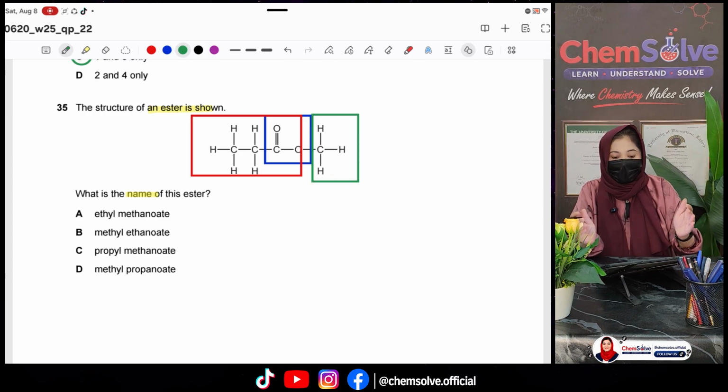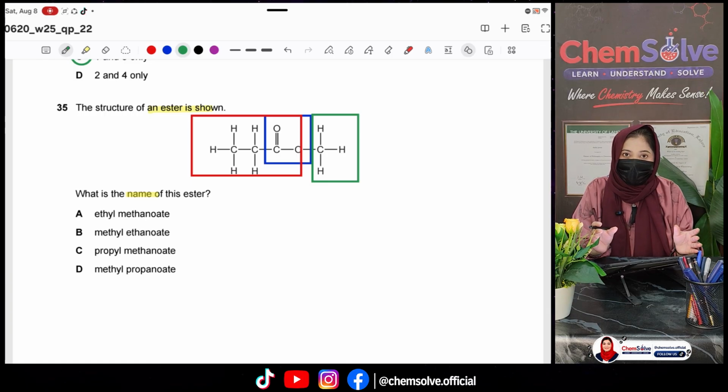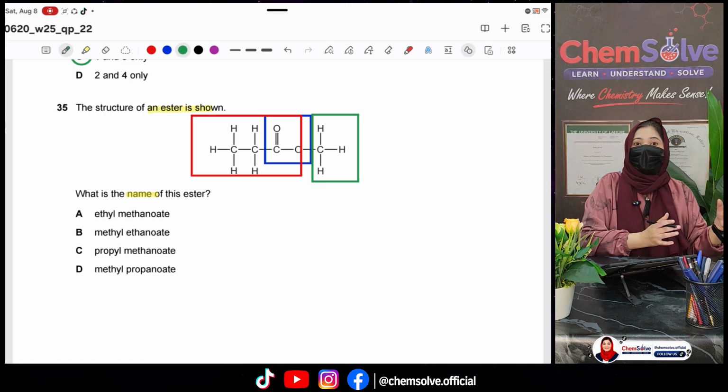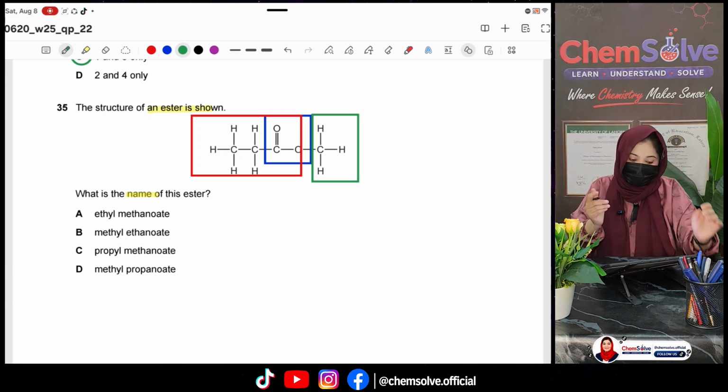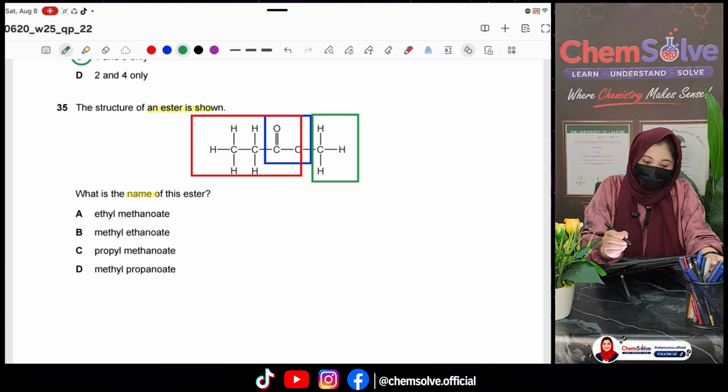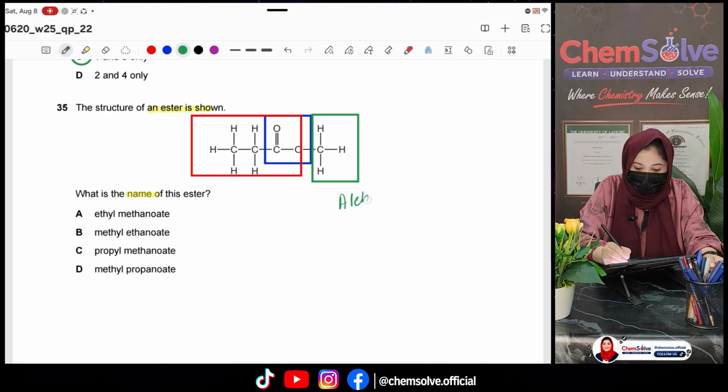We have to break this whole ester into two parts in such a way that all the oxygen move with the same side, right? Then this part is from the alcohol and it has only one carbon.